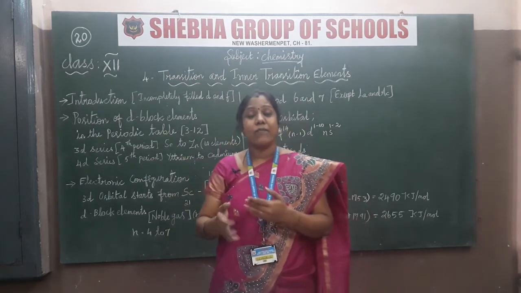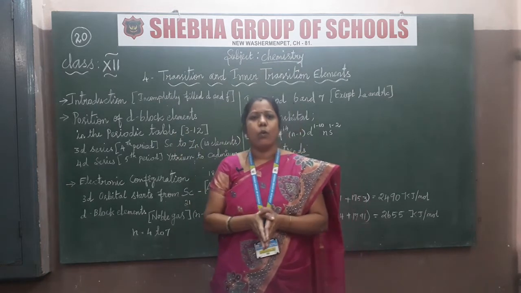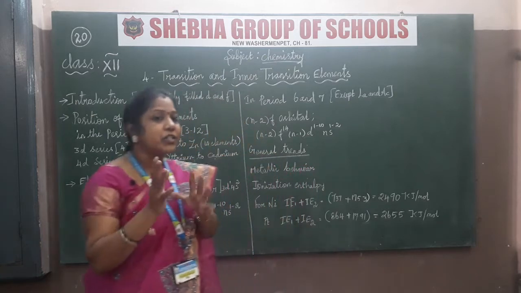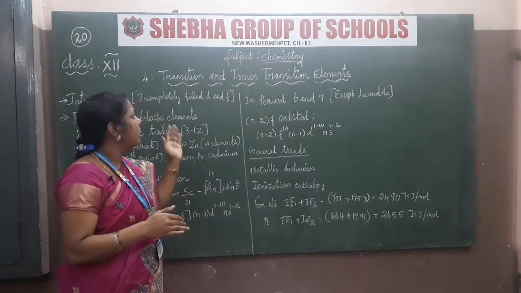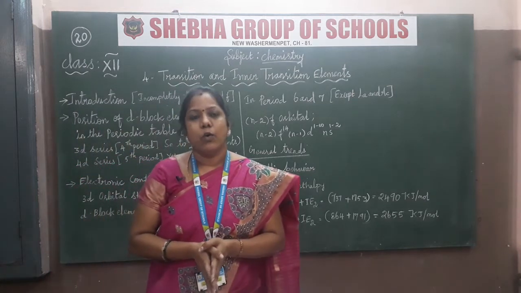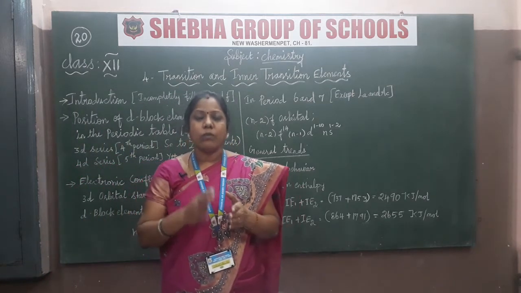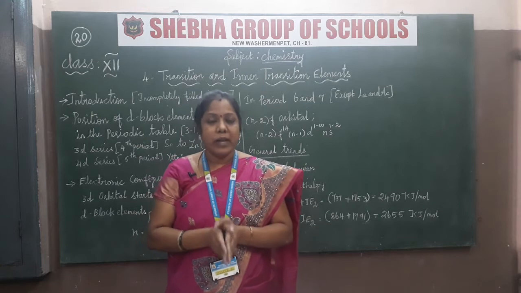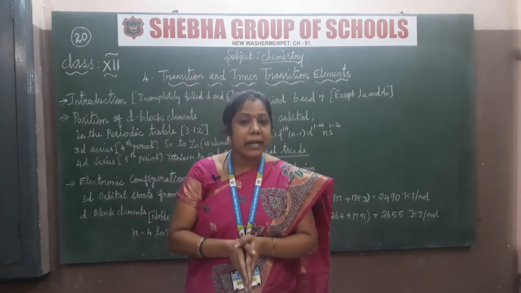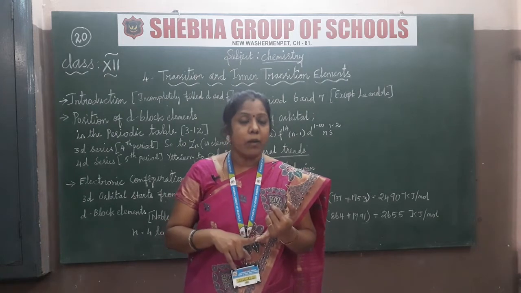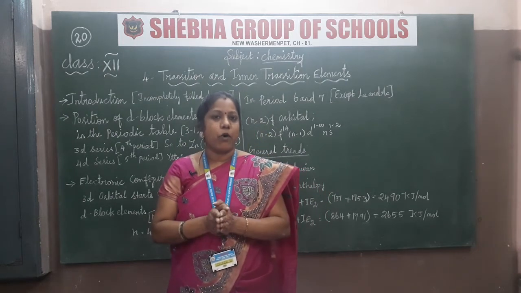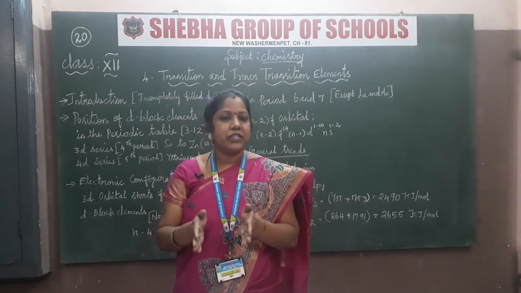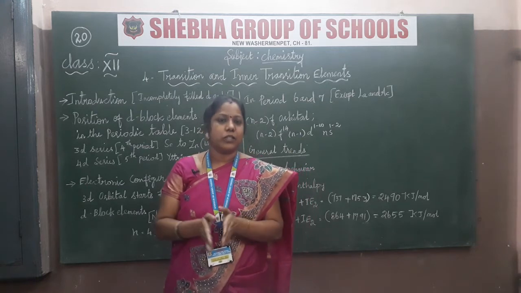For the introduction of this lesson, you have to know what transition metals are and why they get the name transition. They have incompletely filled D and F orbitals. If the orbitals around the nucleus are completely filled, you consider it a noble gas, but here they are not fully filled, that is, the D orbitals and F orbitals are incomplete. So the categories whose D and F orbitals are not completely filled are arranged as inner transition and transition metals, I mean D block elements categories, okay.